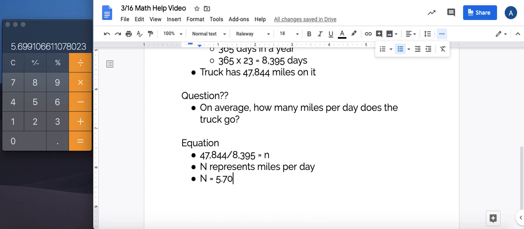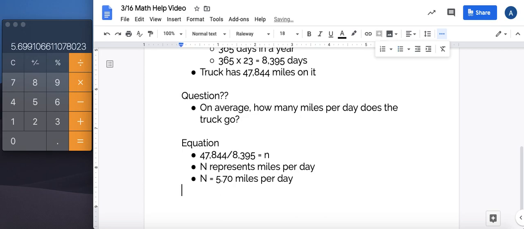This is what it equals, or almost, 5 miles and 70 hundredths or 7 tenths of a mile per day. So now you might be thinking 5 miles is not that far, but the truck stays on the farm. The truck does not go off the farm. So I know that's a reasonable answer, especially because of the background knowledge I have.